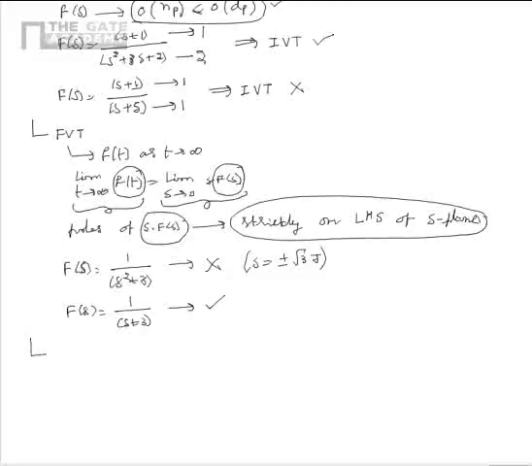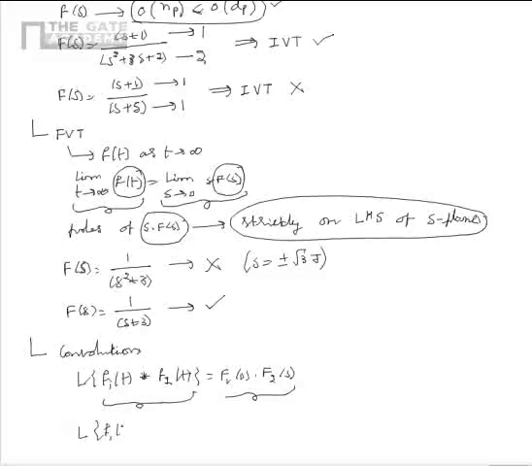Now let us consider another property which is related to convolution. As per this, we know Laplace transform of f1 of t convolved with f2 of t is equal to F1 of s multiplied by F2 of s. That is, convolution in time domain is equal to multiplication in frequency domain.